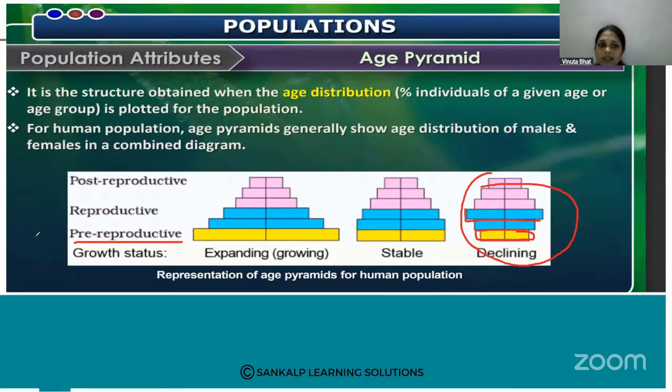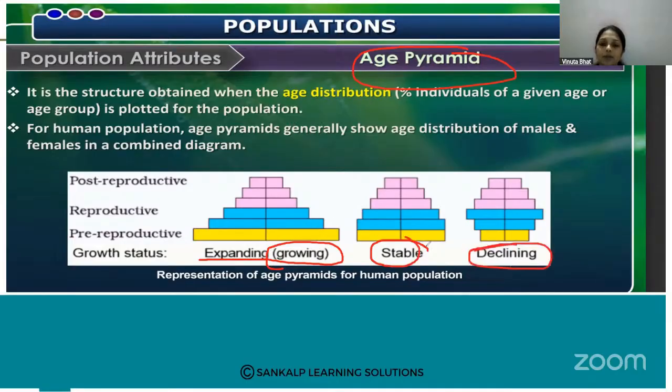Is that clear? So there are three types of age pyramid based on age and number: expanding, also called growing, stable, and declining.